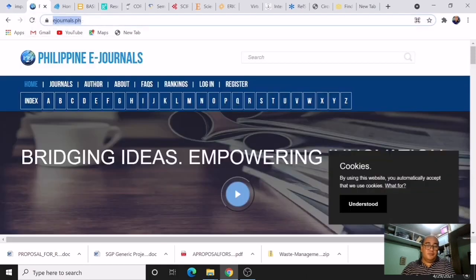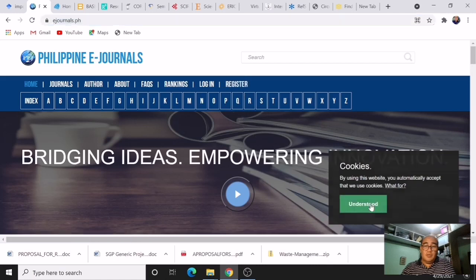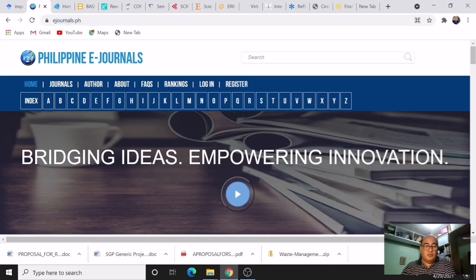The next is for local literature. Say, for example, you want to have literatures coming from the Philippines. We have here the Philippine EJournals. You just go to ejournals.ph. This is the page of the Philippine EJournals. You have here indexes from A to Z of the different journals. You can register here so that you can have full access of its resources.